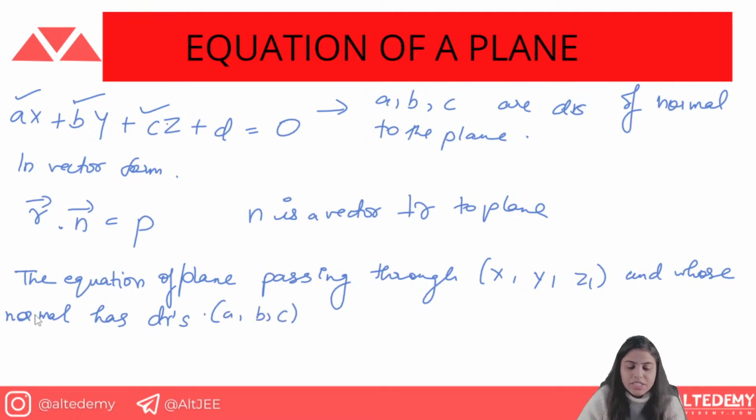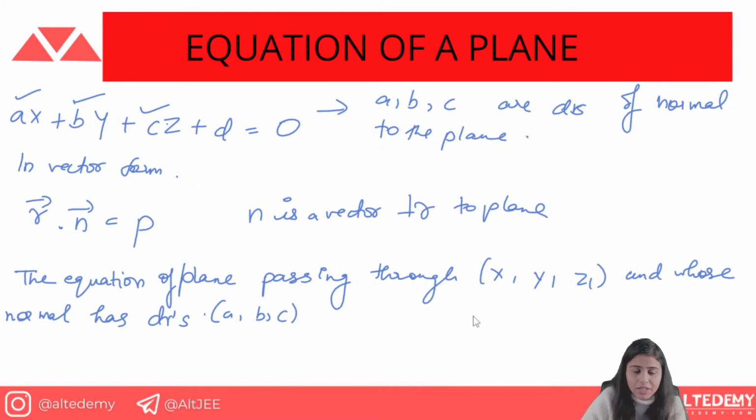So how is the equation of the plane given? Same thing, guys. I told you that a, b, c are going to be the DRs, and here also a, b, c are the DRs. And the plane is passing through the point x1, y1, z1.